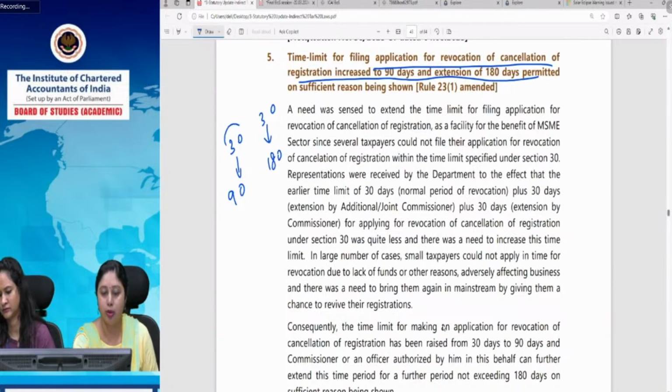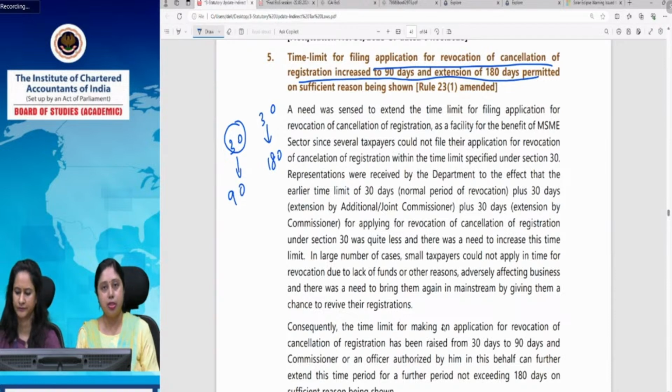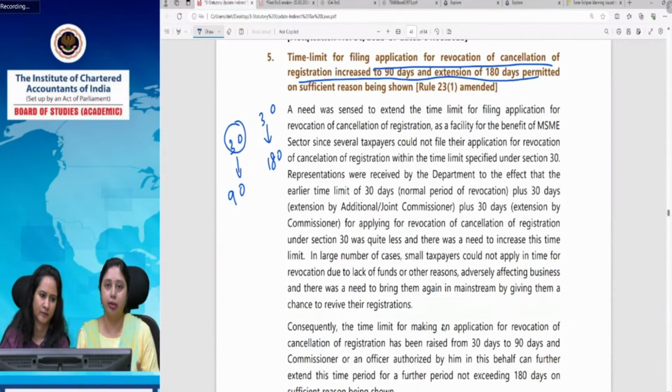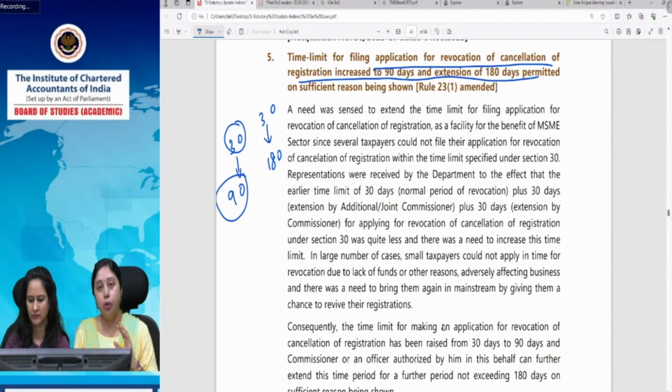That means the normal time limit for revocation of cancellation of registration, if a person's registration gets cancelled and he wants to get it revoked, then he can do so within 30 days time. Earlier it was there. Now this time has been increased to 90 days. Why has it been done so? Because many small sector companies or enterprises were not able to do so, and they were facing huge hardships because of that. Their registrations were getting cancelled in such a short time. So this 30 days time has now been increased to 90 days.